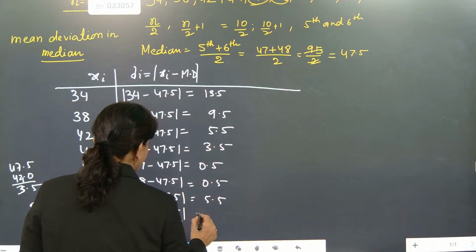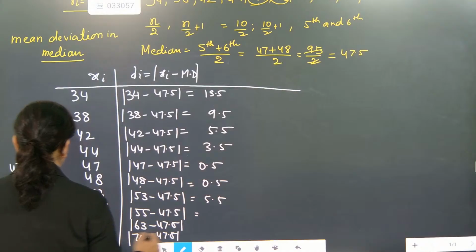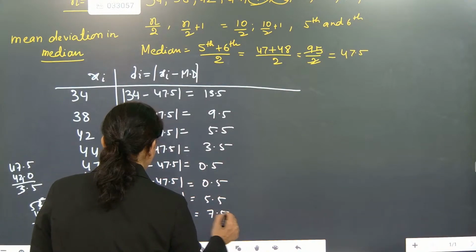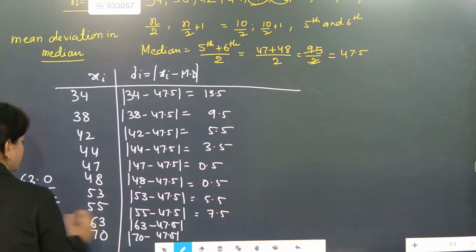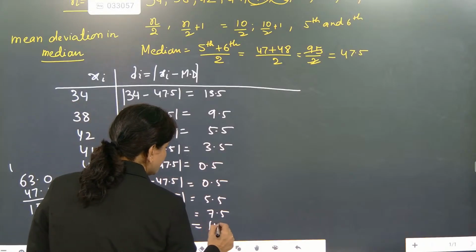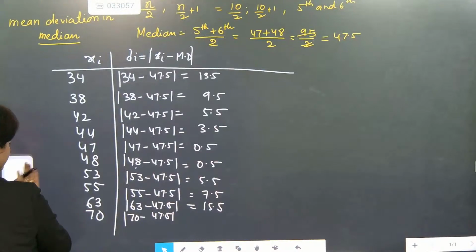5.5 and here 55, 7.5, 63, 15.5. Beta, calculation one time you check if anything is there.